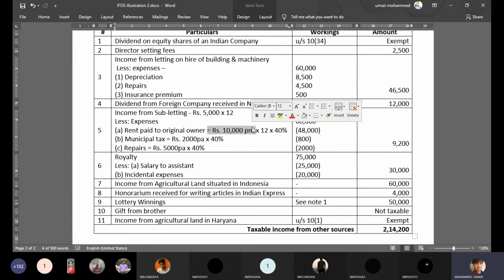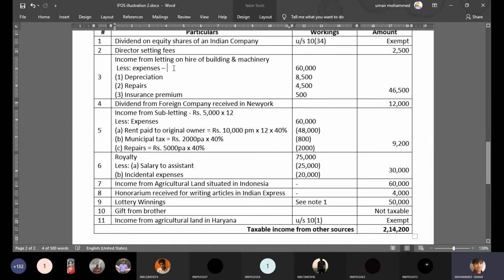So what's the difference between income from house property and income from subletting? That's the question you should have asked. In case of income from house property, the assessee should be the owner, an important condition. But in case of subletting, the assessee is not the owner of the property, so such income is called subletting income, taxable under the head other sources.